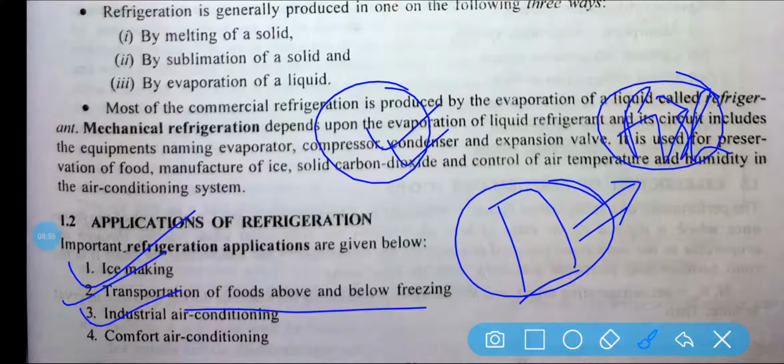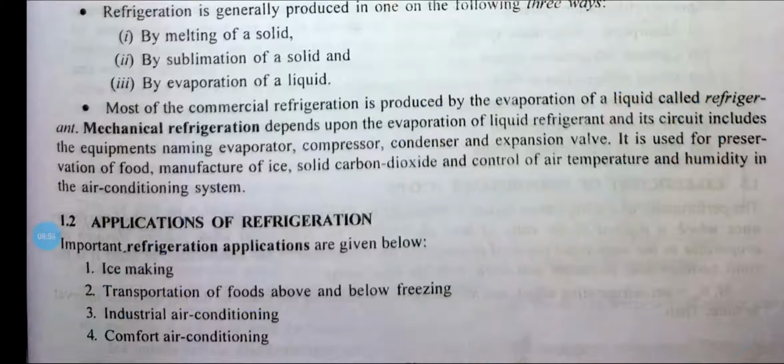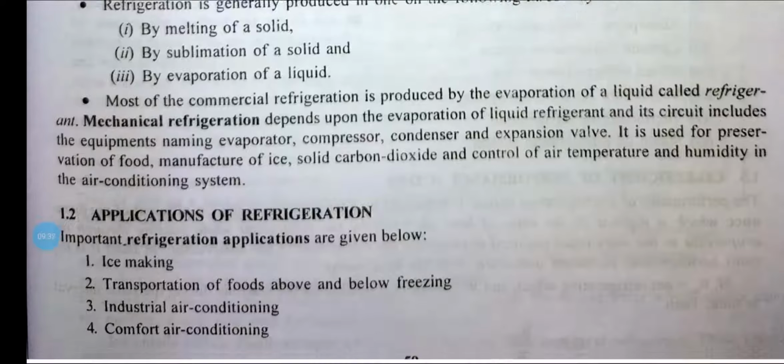Industrial air conditioning. In industry, you will see that a lot of machine parts are used. That machinery basically cannot sustain high temperature, so you have to maintain some temperature. Let us consider 5 degrees centigrade, 10 degrees centigrade, or minus or 0 degrees centigrade, so that the machine will work properly. Okay. So because of that, you need to use some refrigeration system. And air conditioning also means that in a particular region, a particular room, you need to maintain a temperature of 20 degrees or 18 degrees centigrade, for human comfort.